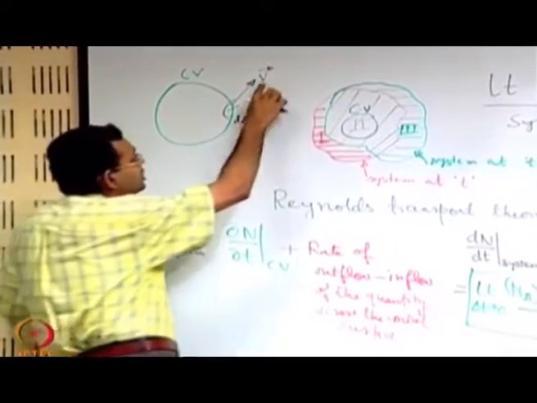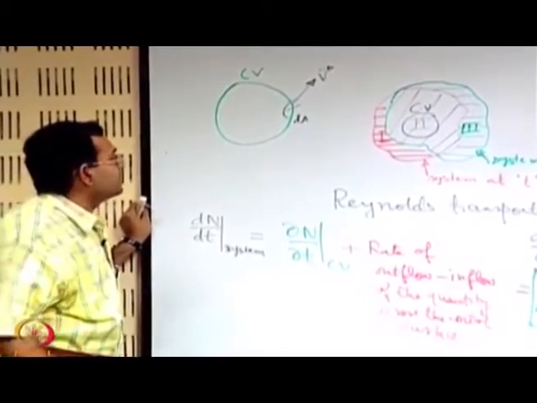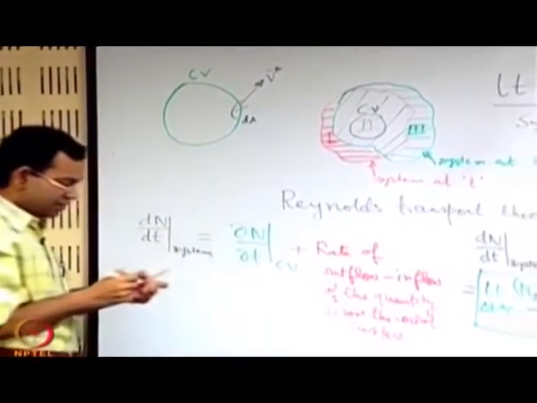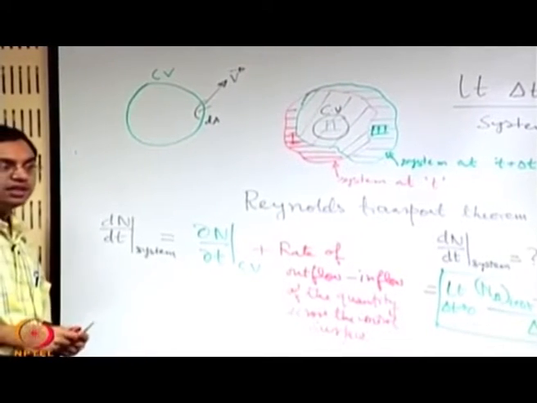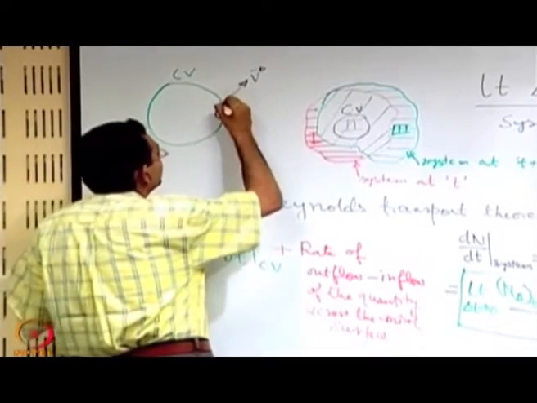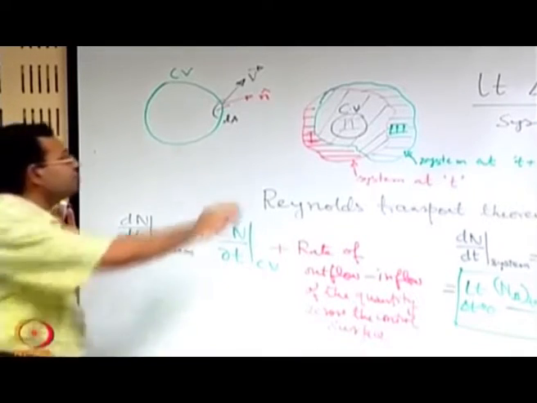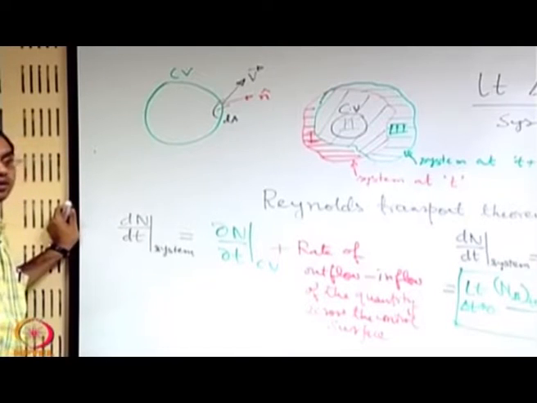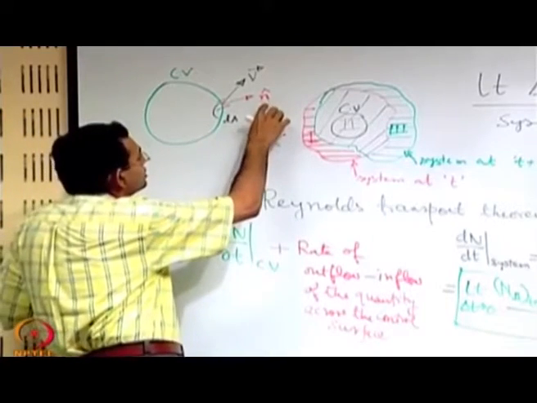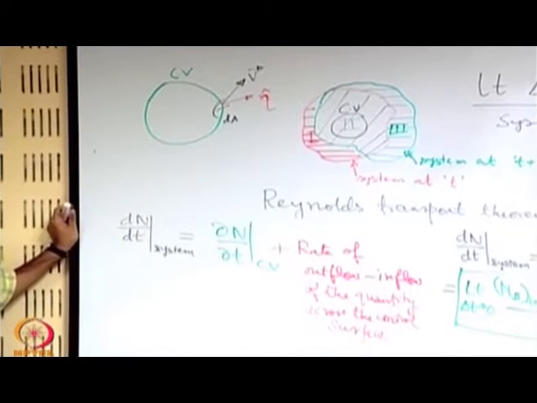The fluid is leaving with a particular velocity, some arbitrary velocity vector. The area that is being identified, we have seen it many times, that area has an important directionality. So, this area has to be identified with a unit vector n. Do not confuse this with the other n that we put as a symbol for the property per unit mass. So, this is the unit vector, or maybe you may call it eta just to avoid the same symbol.